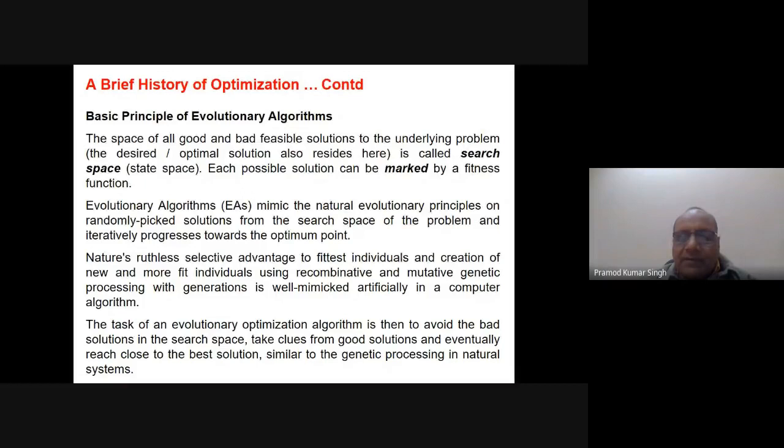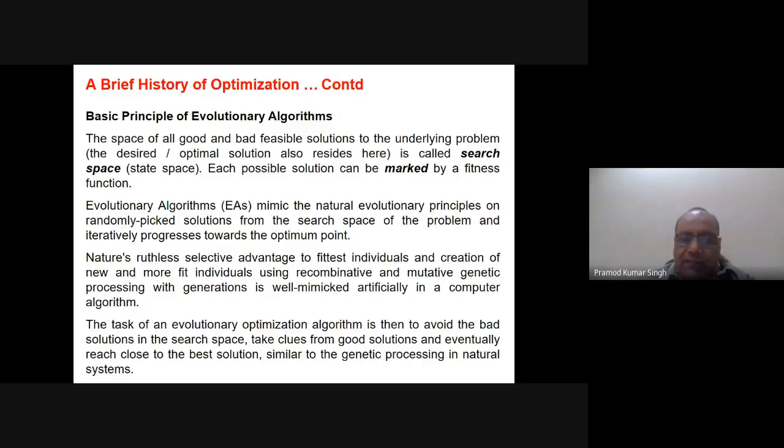So the average fitness of the generation always improves generation by generation, or if you take one generation as an iteration, you can say iteration by iteration. Exactly the same thing is done here in case of the EAs also, that they mimic the natural evolution principle, that the solutions will generate the new solutions like a child, and then slowly it will move iteration by iteration or generation by generation to the optimal solution.